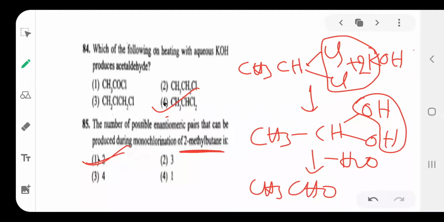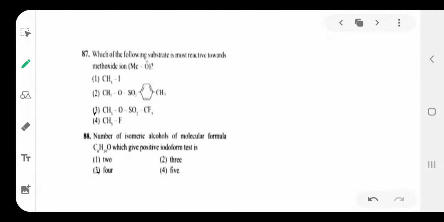Option is 1. The next one is question number 87. Which of the following substrates is most reactive towards methoxide ion? Methoxide means negative charge, CH3O minus.